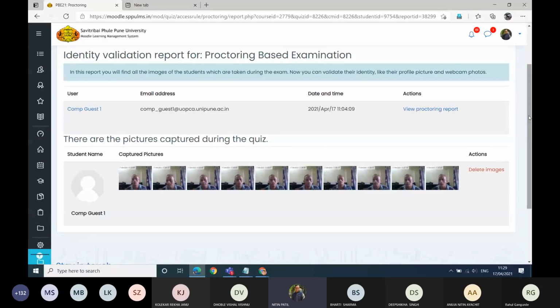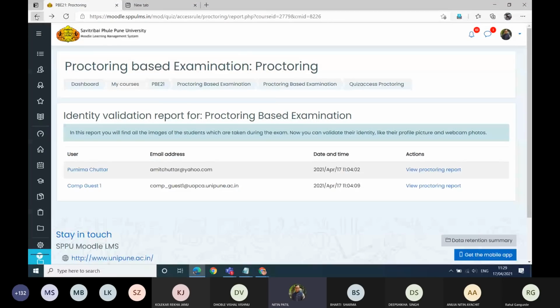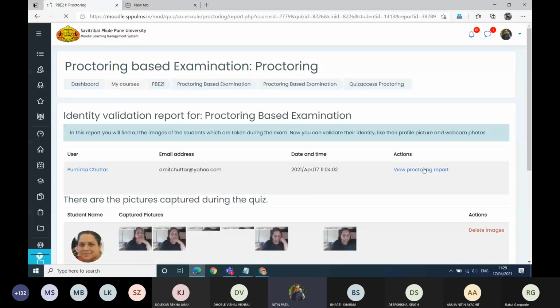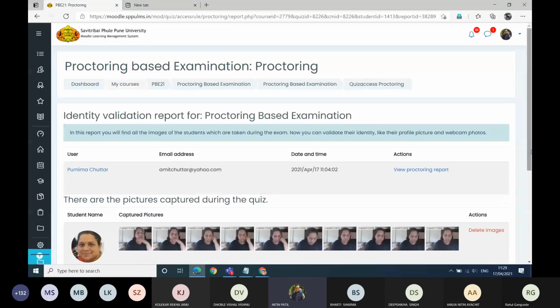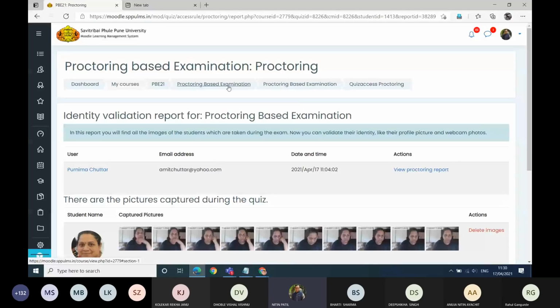So if I go to the other user which we had for this exam, let us see this Purnima's report. Now, if your pictures are not shown, then ultimately you cheated the system, and in that situation you would be debarred from that examination. So you have to check what movements she made while attempting the exam. I can see those pictures over here. Correct. So this is what we mean by proctoring based examination.